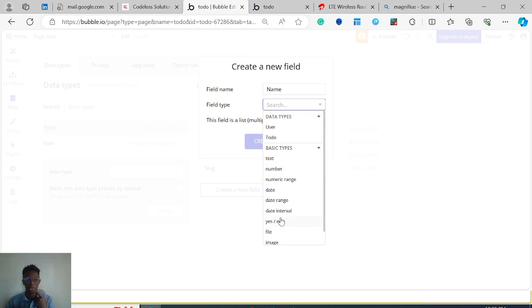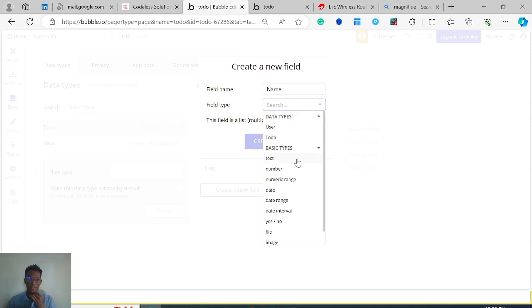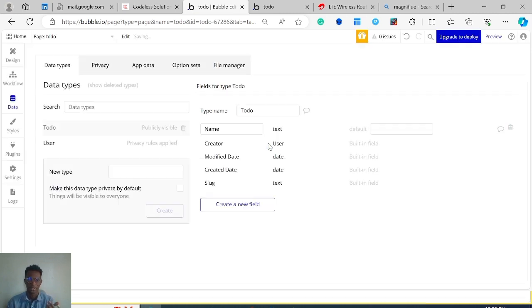Then I also mentioned dates. You also have yes or no fields, which are true or false fields. For example, we talked about the task being completed or not. So that's a yes or no field because we're considering has this task been completed or is it yet to be completed. It can only be yes or no. So we also have files and images. These are pretty intuitive. And a useful thing to note is that you can also have a data type you created as a data type. But just hold that in your left hand. Don't bother about it. Let's just work with the basic types we have. So field type, name, of course, that's going to be a text. Guess right.